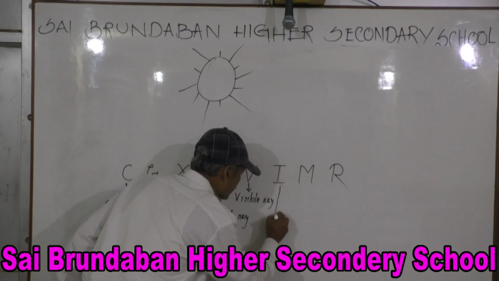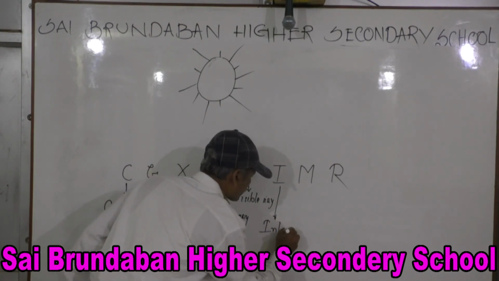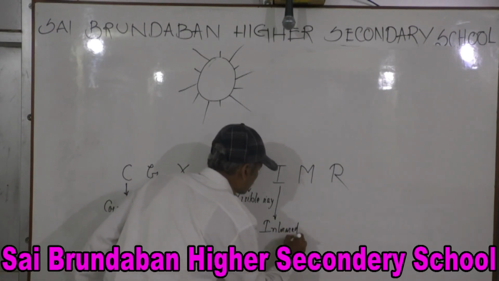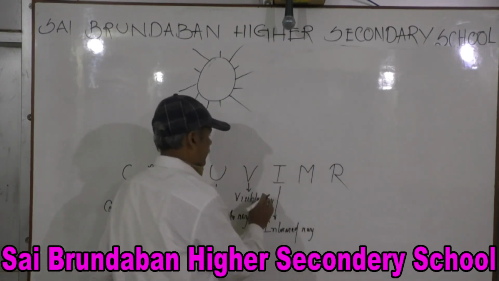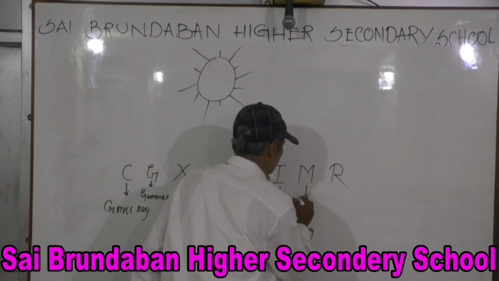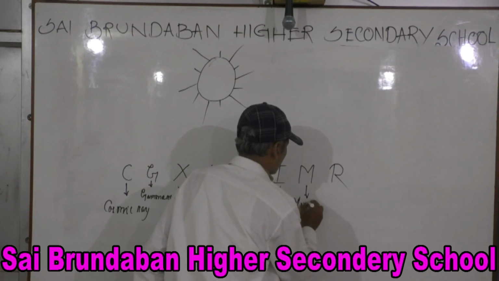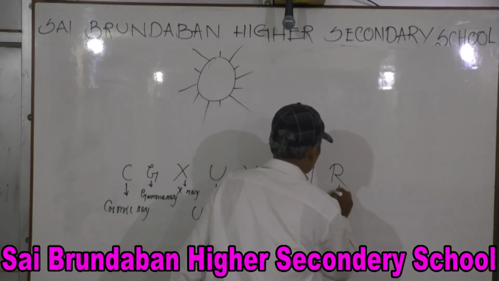I stands for infrared ray. This is microwave. This is